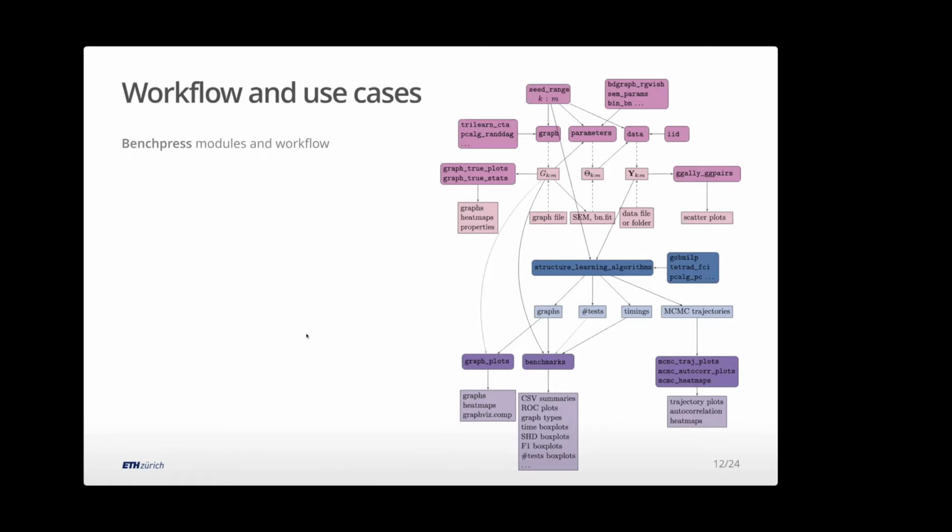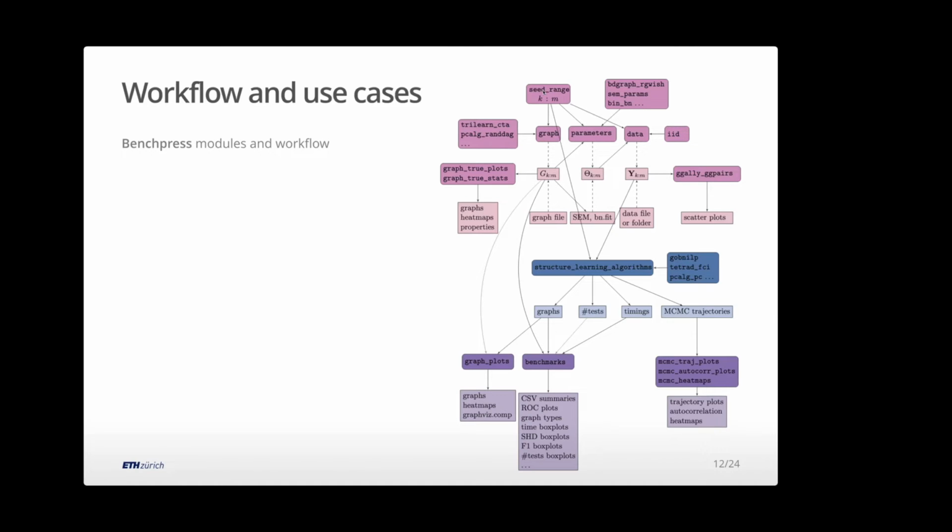So to give you an idea of what's in BenchPress, what we need for causal discovery, here is a kind of overview of the different modules we have. The top ones in pink are about generating the data. So the main thing is how do I generate a graph? And there are different modules that do this, different ways of generating random graphs based on different packages.